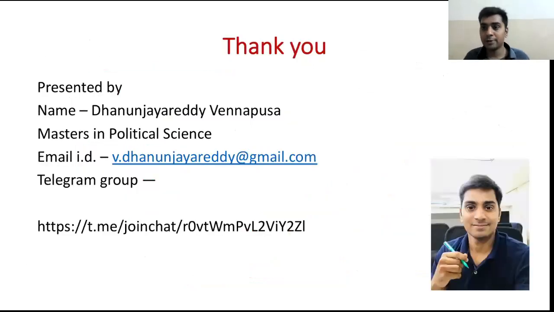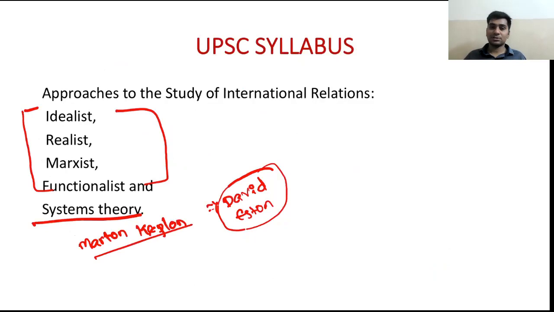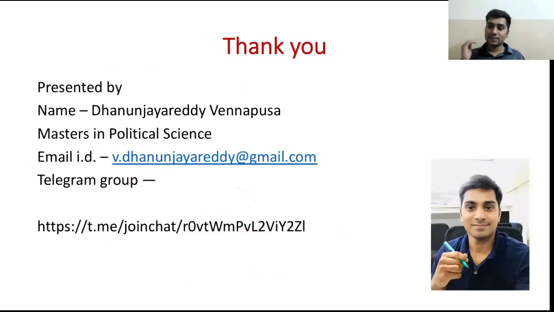And I think you have enjoyed how the discussion goes or how it is going on. So friends, except one theory, that is the systems theory of Morton Kaplan, I am done with the so-called UPSC syllabus of paper 2, topic 5 in section A. What is that topic 5? Approaches to the study of international relations. From tomorrow we will be reading the other topics like power and related issues. But so far, I think this is very useful. If you have not seen the videos, just watch the videos. It will be very helpful for understanding the syllabus and understanding our things.